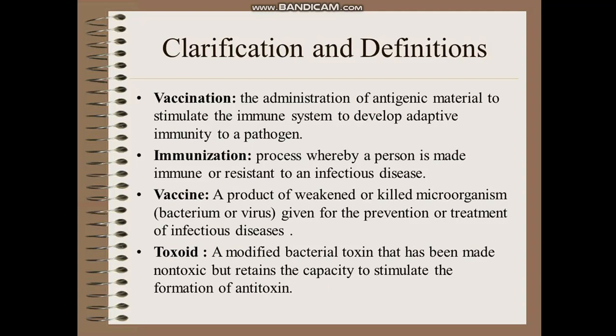Toxin means poison. When bacteria invade into the body, they release certain chemicals which are poisonous for our body, that are called toxins. So, toxoid is to make those toxins non-toxic, but it retains the capacity to stimulate the formation of antitoxin. These toxins which are taken from the germs are made harmless, and then they are introduced into the body so that they can stimulate the production of antibodies but do not cause any harm.